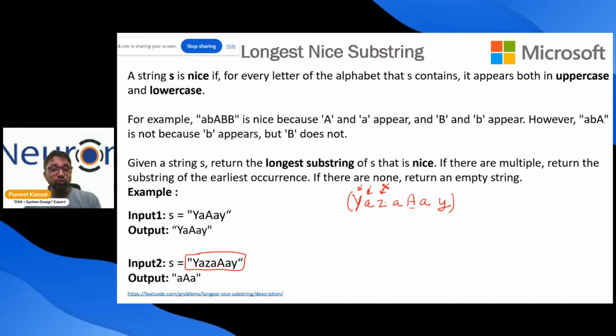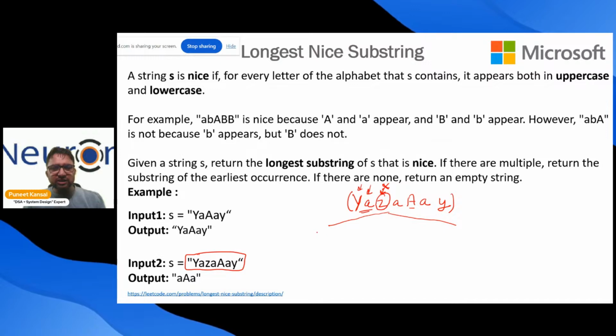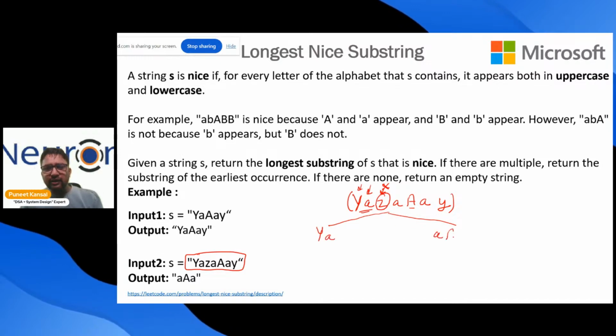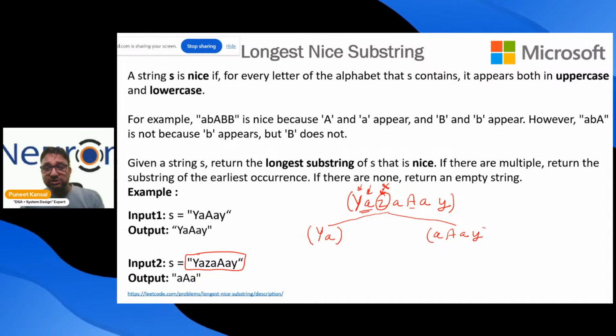So what can we do? We can say that it's okay if nobody is your friend, you stay out. You are not part of the game. You keep crying, so we will play without you. So one string is capital Y, capital A, small a, and the other string is small a, capital A, small a, and capital Y. So we will find out our longest nice substring in these two strings now.